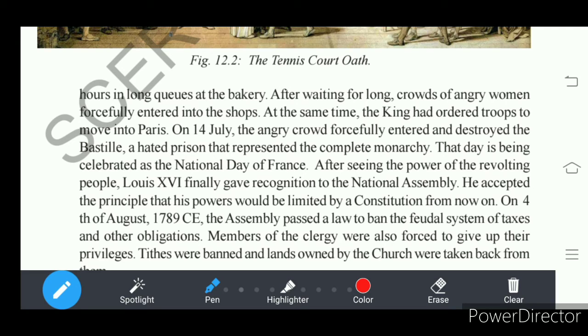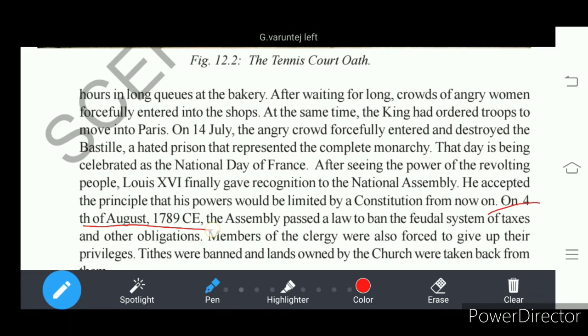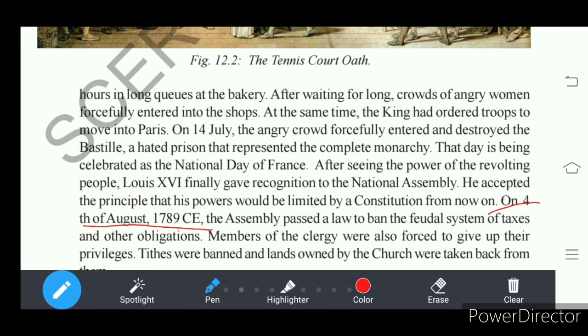Whatever constitution was drafted by the National Assembly was accepted by Louis XVI, and he recognized that from 4th August 1789, their king accepted that his powers would be limited by the constitution. Look at this point. The powers of the king are now limited.